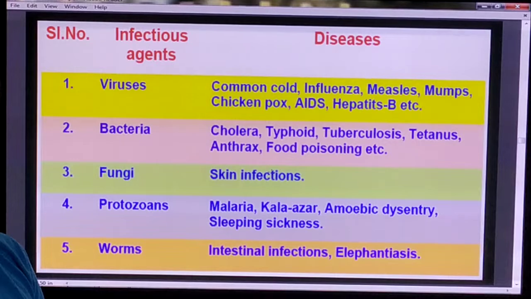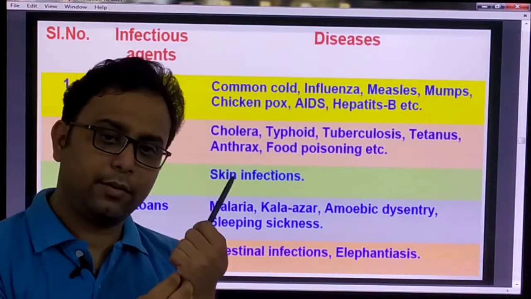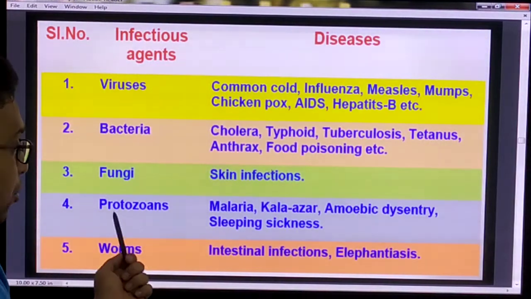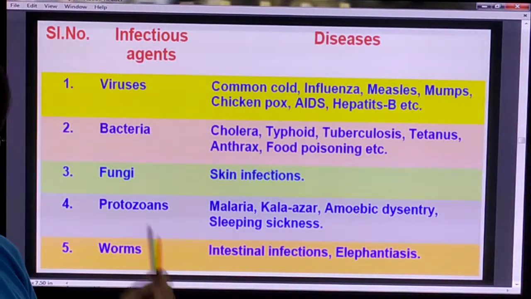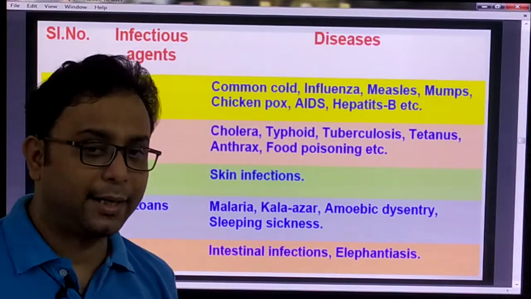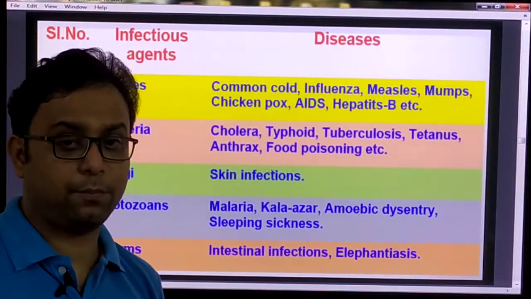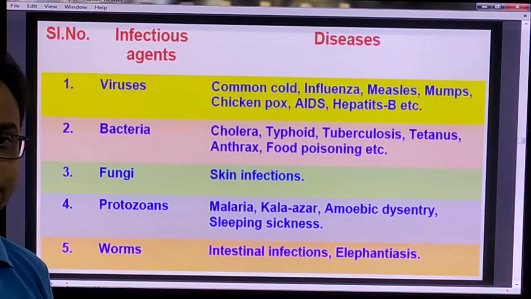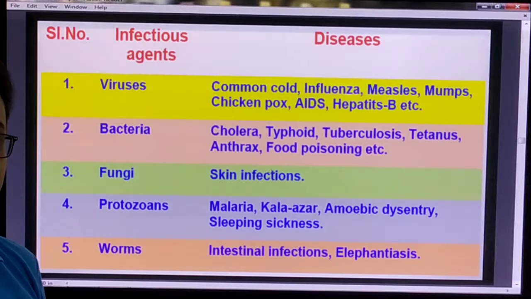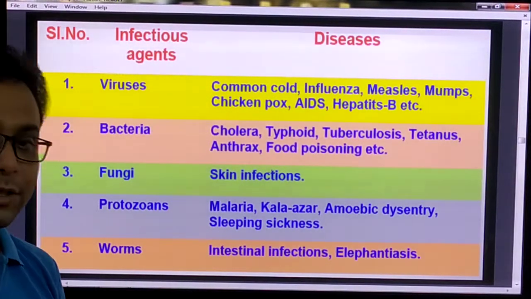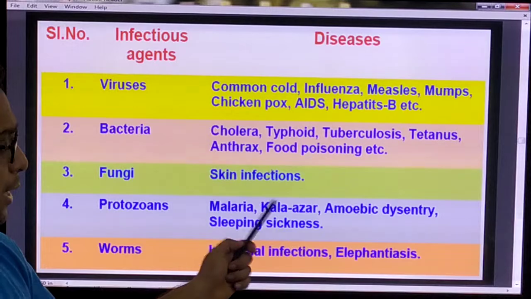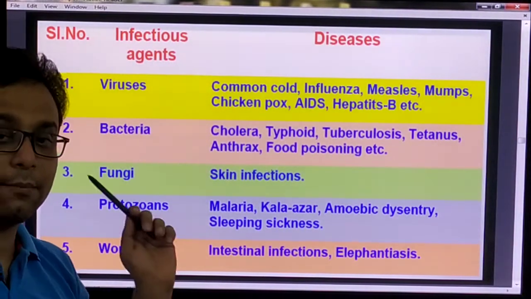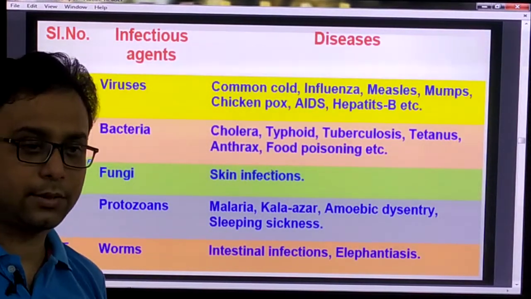Fungi cause skin infections, like ringworm disease, which happens due to infection by a fungus. Another one is protozoan disease. Protozoans can cause disease, like malaria. Do you know the name of the protozoan which causes malaria? That is Plasmodium vivax. Another one, kala-azar, amoebic dysentery and sleeping sickness are some common protozoan diseases.